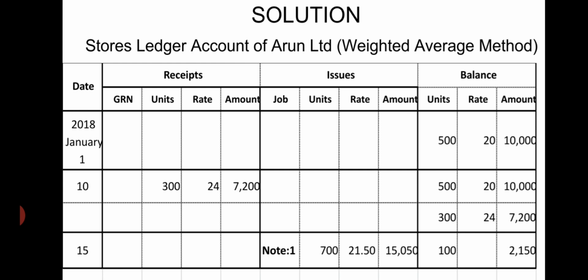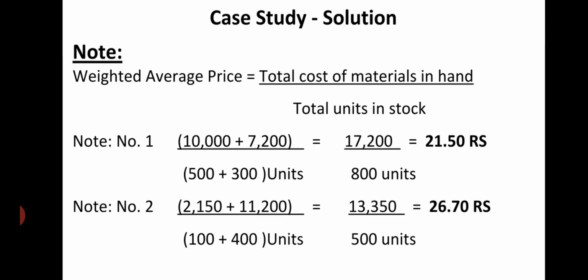Here on 15, 700 tons are issued. Total tons we had 800 tons, 500 are at 20 and 300 at 24. Total cost will be 17,200 and total quantity will be 800. We will show in note 1. Note 1, you see.